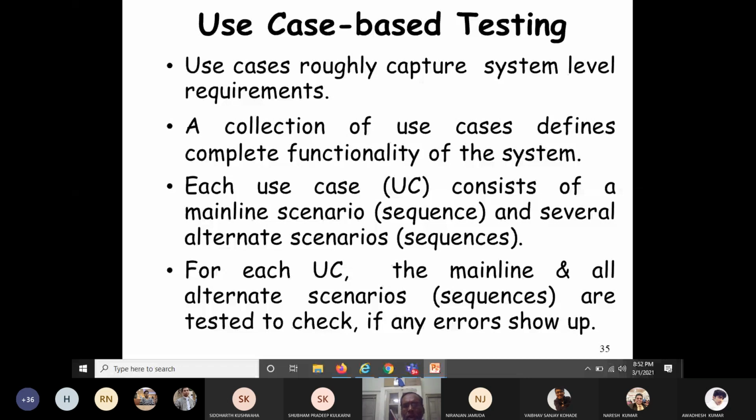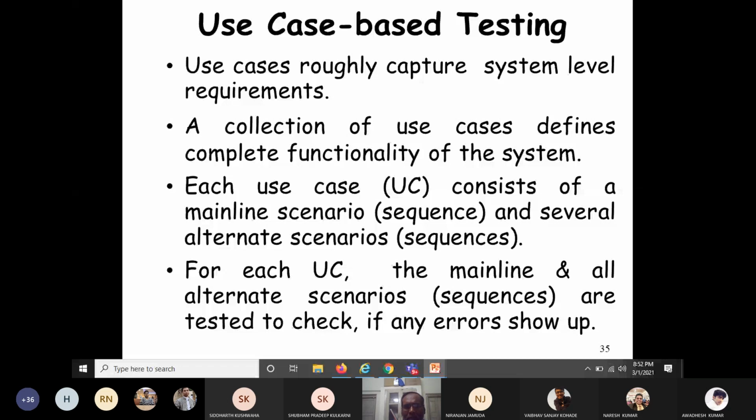Now I have told the mainline scenario for the use case withdraw money. That means starting from entering the ATM till getting the cash, it is the mainline sequence for the withdraw use case. And the alternate scenarios I have told, these are the alternate scenarios for the withdraw use case. For each use case, the mainline and the alternate scenarios are tested to check if any error shows. Now we'll come to the testing point.